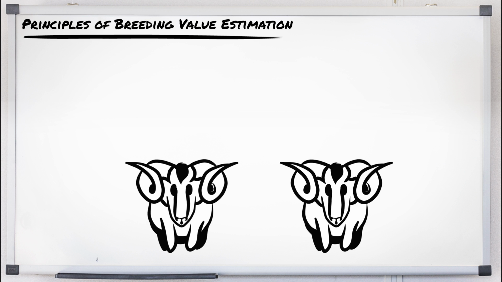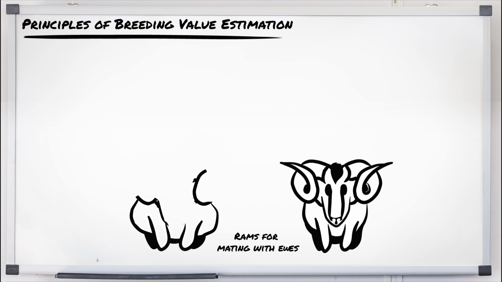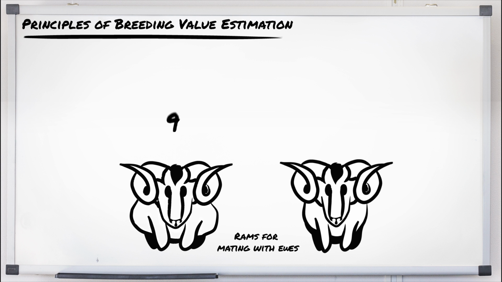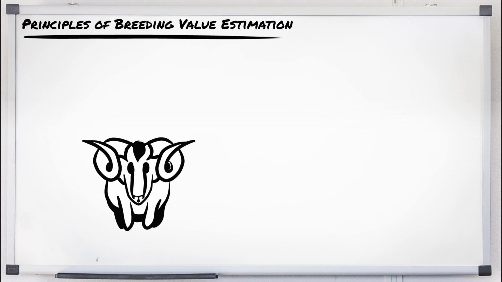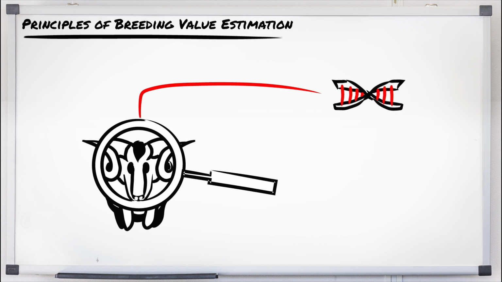Let's consider a sheep farmer who wants to select a ram to mate with his ewes. The most important breeding goal of the farmer is to increase the body weight of his sheep. So which ram should he choose? The challenge the farmer faces is how to identify the genetically best ram for breeding.